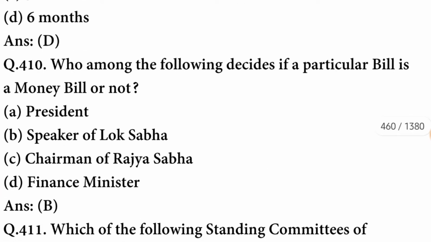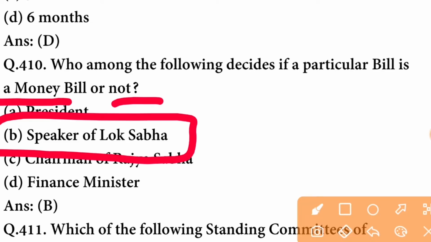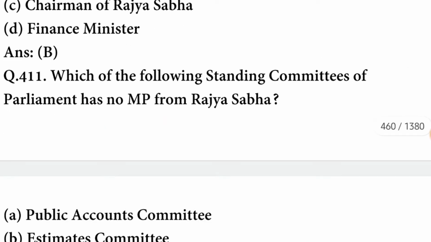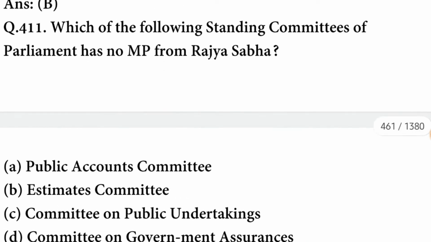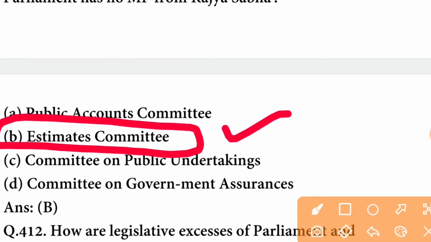The minimum permissible gap between 2 sessions of the parliament is 6 months. D option is correct. Who among the following decides if a particular bill is a money bill or not? It will be decided by Speaker of Lok Sabha. B option is correct. Which of the following standing committees of parliament has no MP from Rajya Sabha? It is the Estimates Committee. B option is correct.